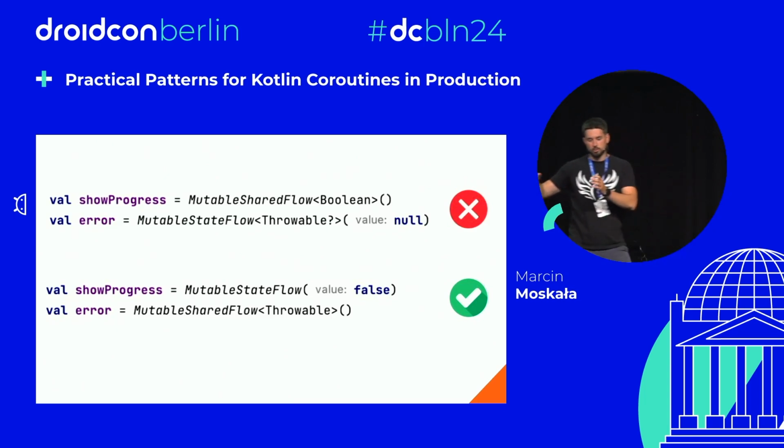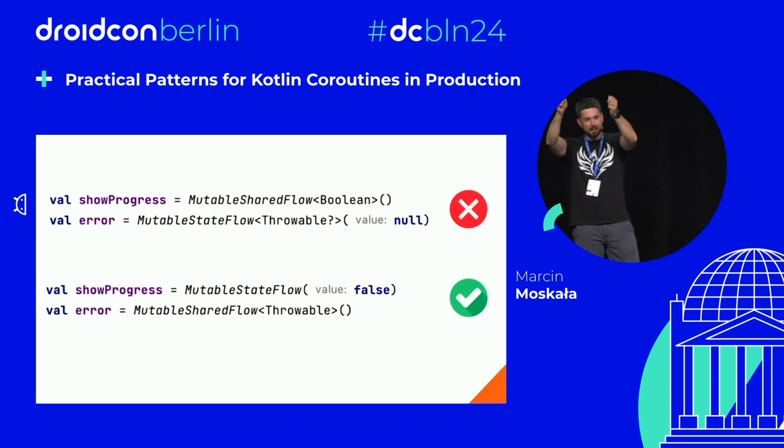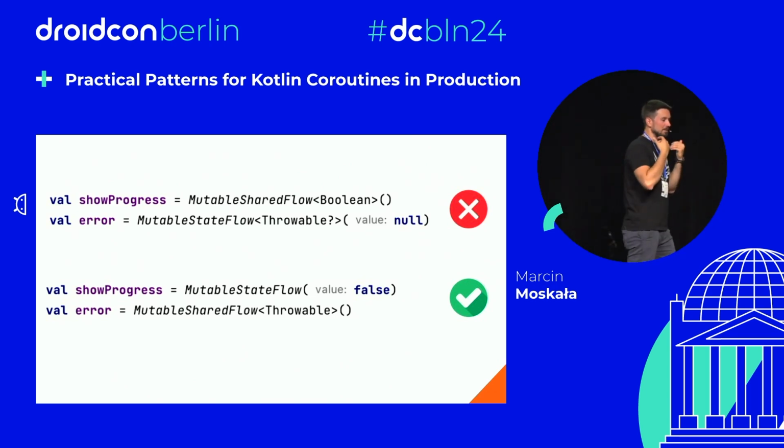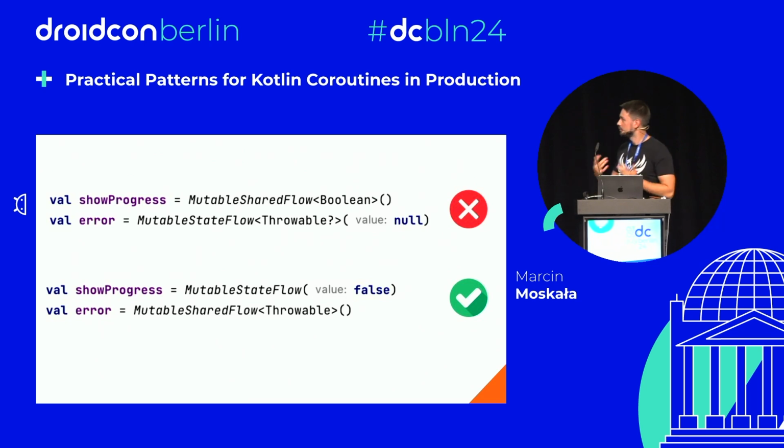Do you want to force it to first display the intermediate state and then the final one, or do you just want it to show the final one? Of course, the final one. That's why StateFlow is perfect for our view model usages when we want to represent state.